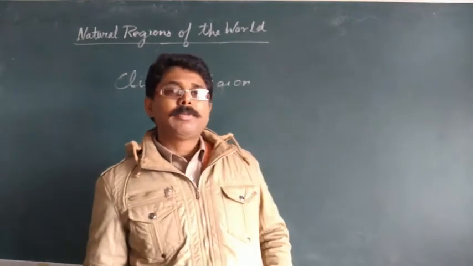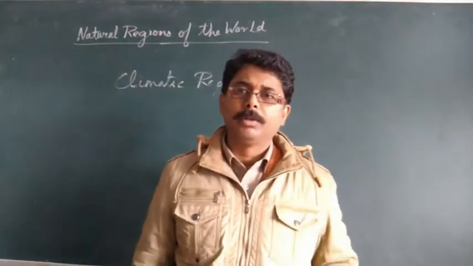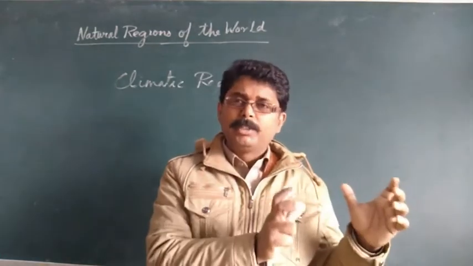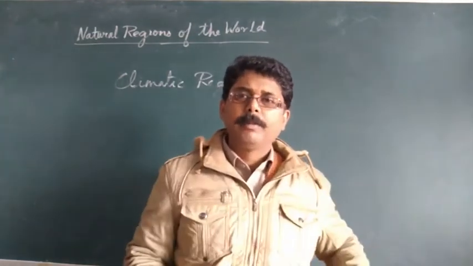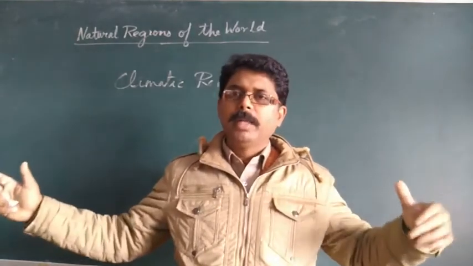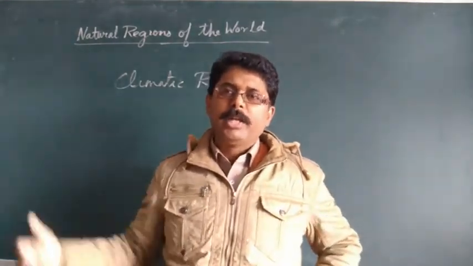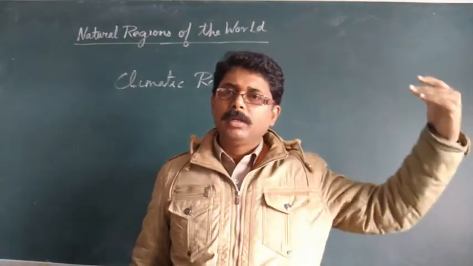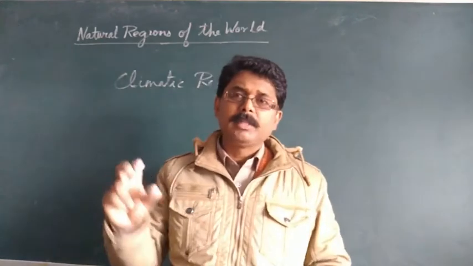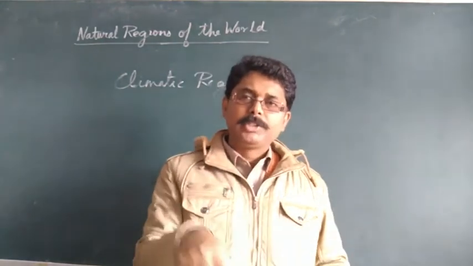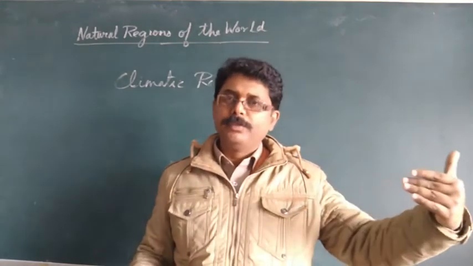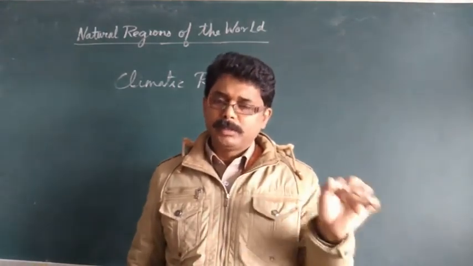Now why is this British type of climate named after Britain? Because Great Britain experiences a very unique type of climate, and this type is called the British type of climate. This type of climate is also found in many different parts of the world, like Australia, New Zealand, South America, North America, and South Africa, but these regions are very small. So the biggest region is Great Britain, and the western coastal region of Europe experiences the British type of climate.